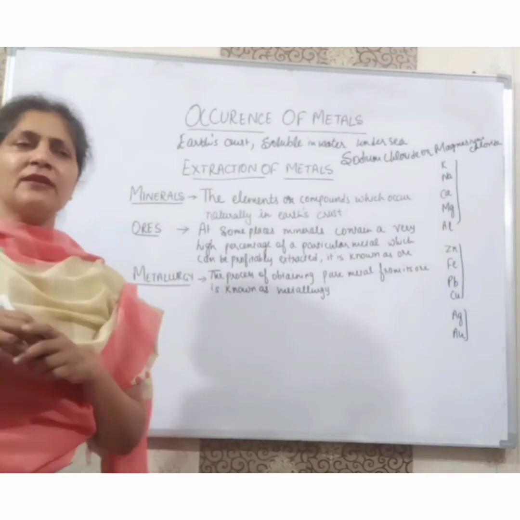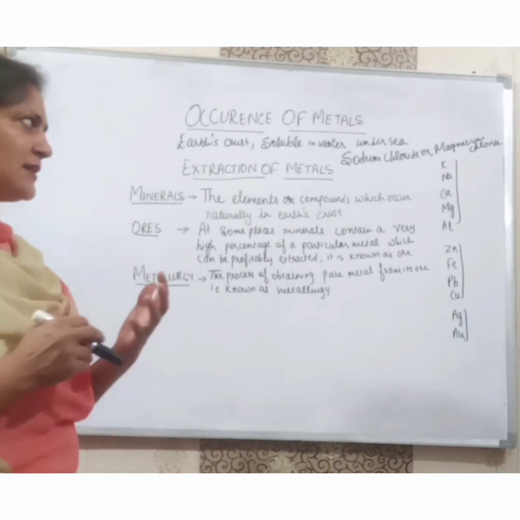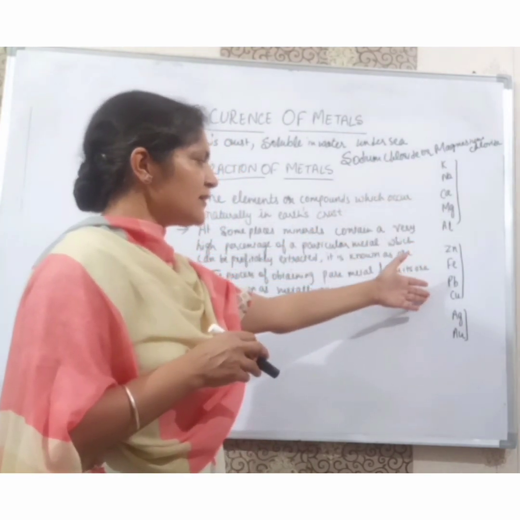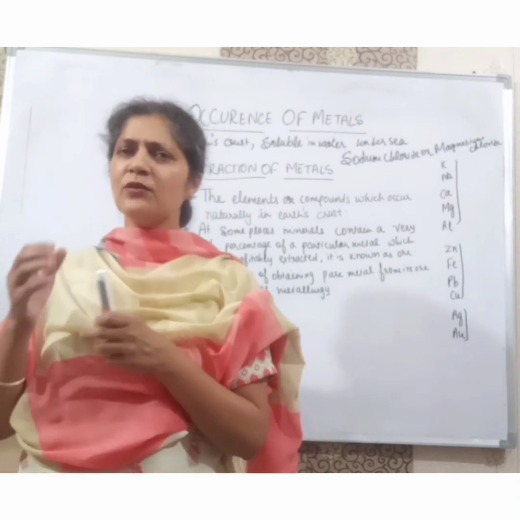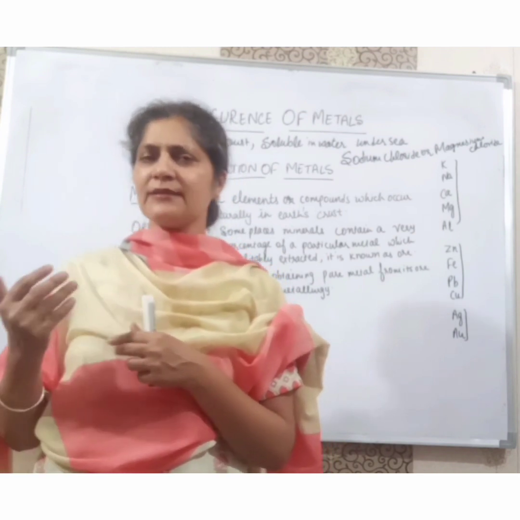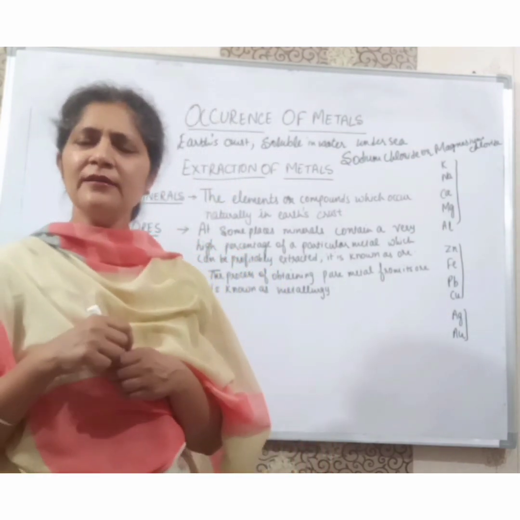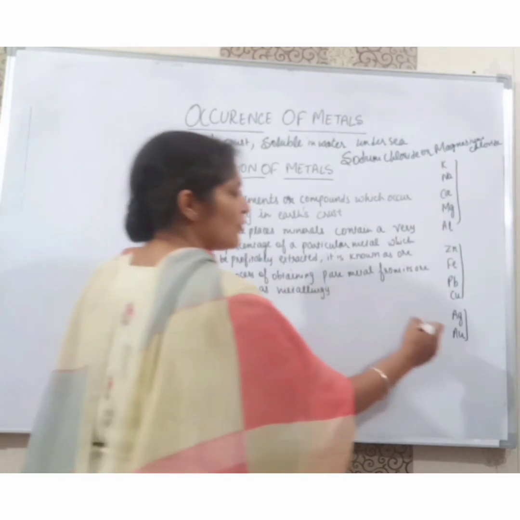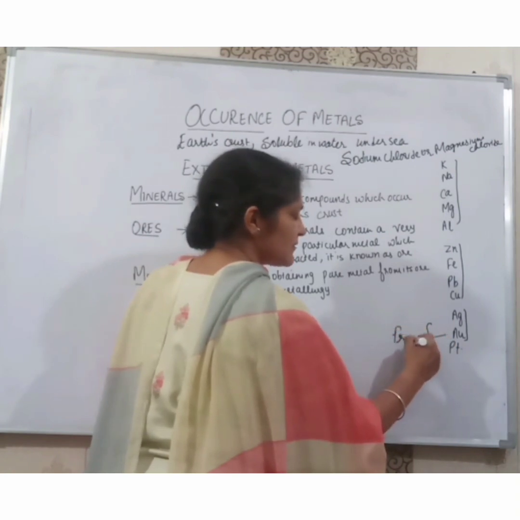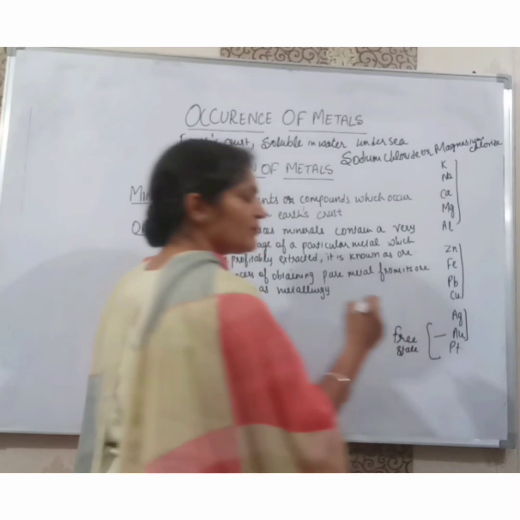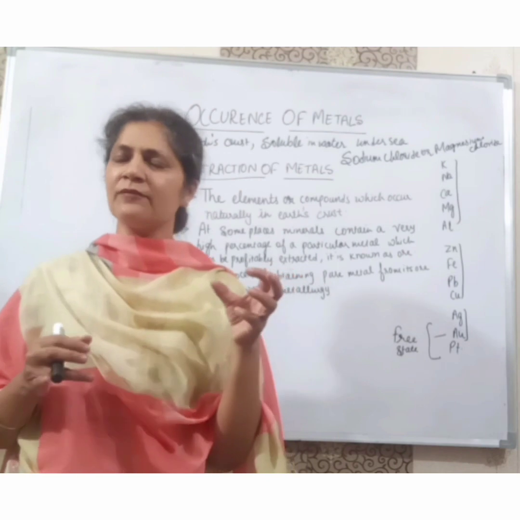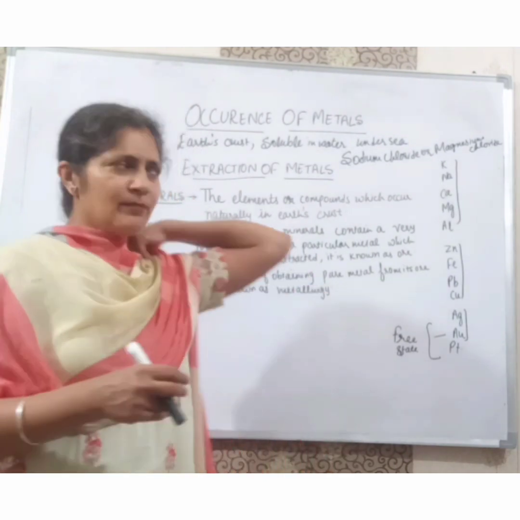Now students, we have studied in the reactivity series that some metals are very much reactive, some are moderately reactive and some are least reactive. So is in the case of the metals. Some metals are found in the free state, the metals which are least reactive, like gold and platinum. Free state doesn't mean pure state. They are not found in the combined or compound state, but they are found in the free state. They also have to be purified.